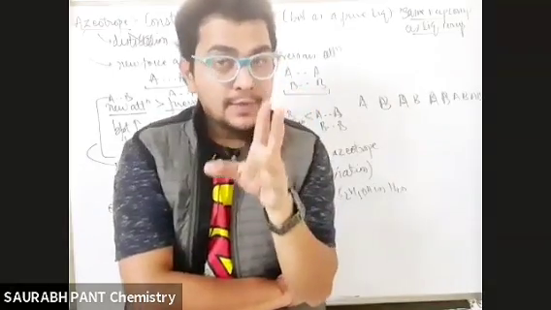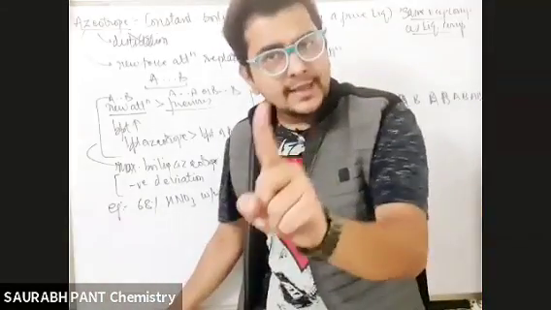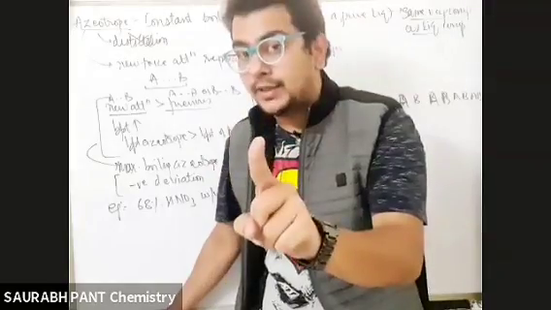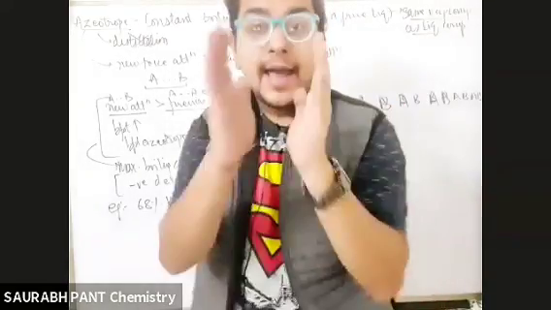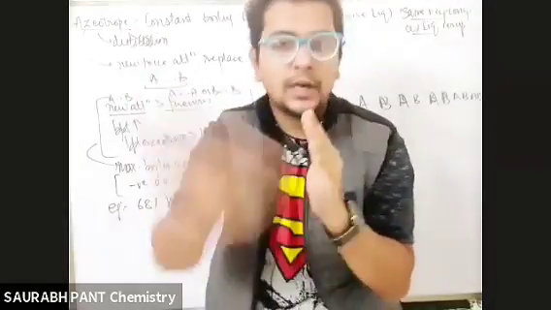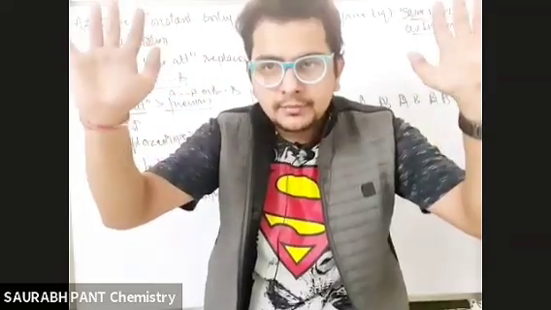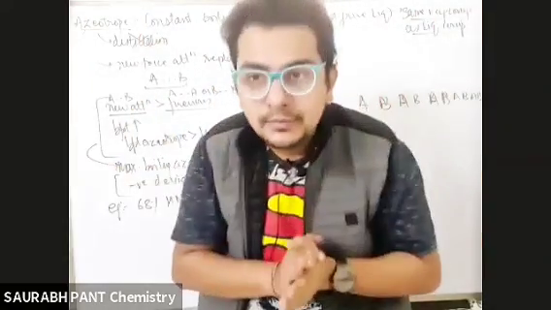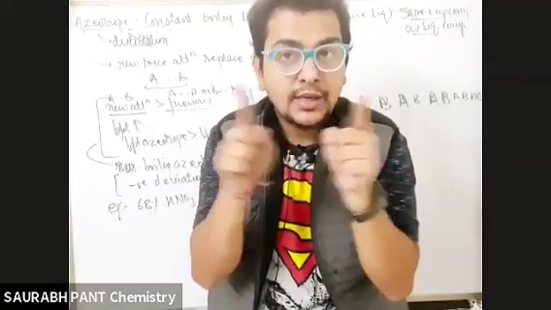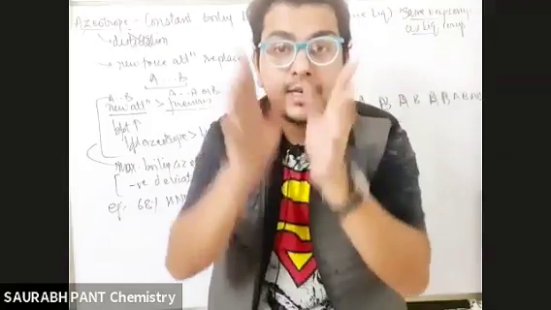ठीक है भाई? That means if I say 68% HNO3, at 67% HNO3 azeotrope cannot be there. At 69% also it cannot be there. Why, sir? Think yourself. At 68%, all the HNO3 are surrounded by water and all the water are surrounded by HNO3. That awesome auspicious scenario has come that everyone is surrounded by the other person. If I add more HNO3 there, then HNO3 interaction will start coming. If I add more water there, water interaction will start coming.